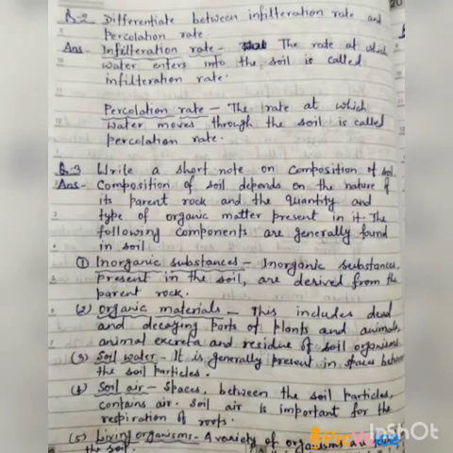Composition of soil depends on the nature of its parent rock and the quantity and type of organic matter present in it. The following components are generally found in the soil. Inorganic substances. Inorganic substances present in the soil are derived from the parent rock. Second is organic materials. This includes dead and decaying parts of plants and animals, animal excreta and residue of soil organisms. Third is soil water.